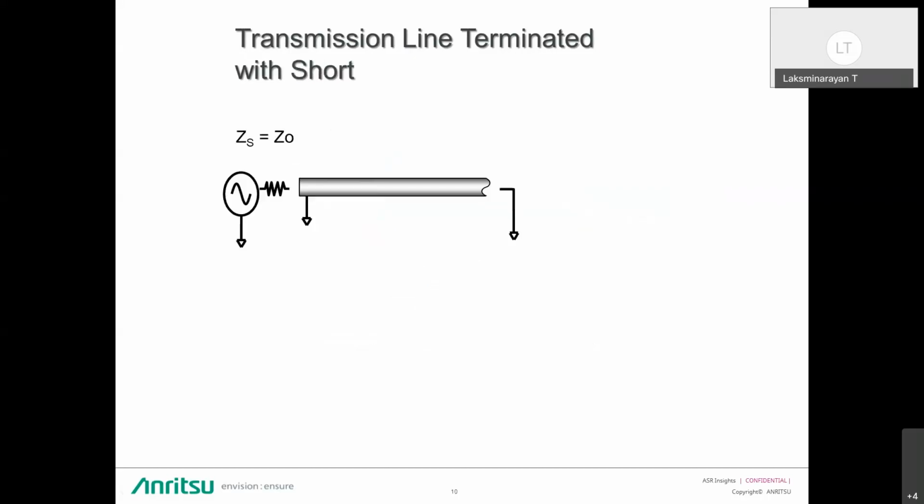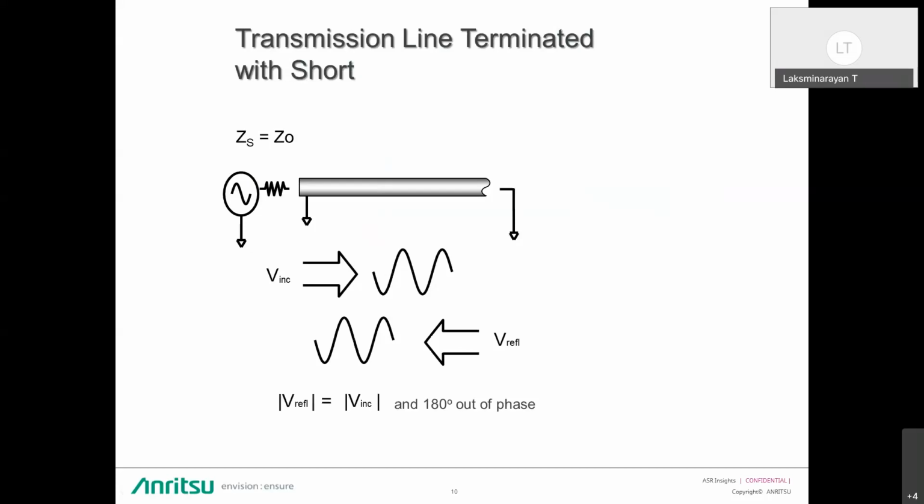So next, let's terminate our line in a short. Since purely reactive elements cannot dissipate any power and there is nowhere else for the energy to go, a reflected wave is launched back down the line toward the source. It will be 180 degrees out of phase. Our reflected and incident voltage waves will be identical in magnitude but traveling in the opposite direction when we terminate the transmission line with a short.